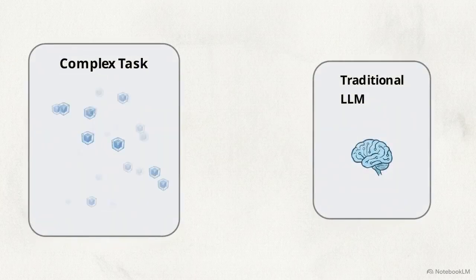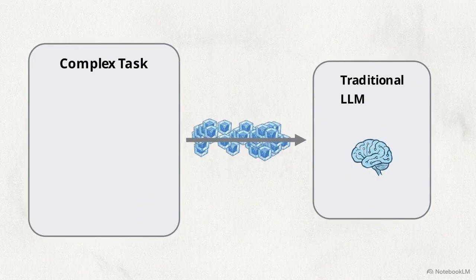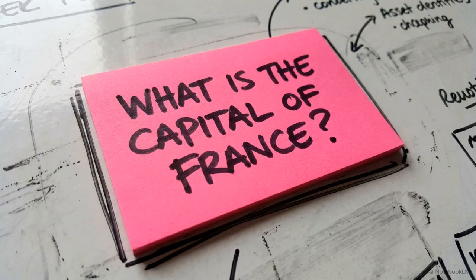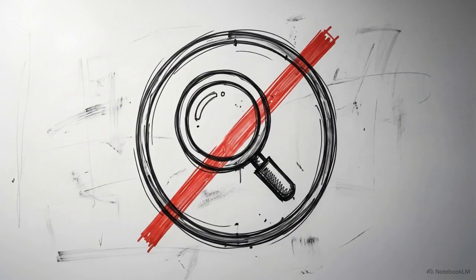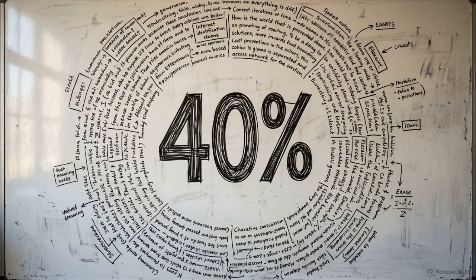When you give a traditional large language model a multi-step objective, you force a massive volume of processing into a single motion. It attempts to draft a complex research report or deploy edge AI code with the exact same uninterrupted flow it uses to answer a simple trivia question. The model drafts an output based entirely on its internal weights. It does not pause mid-sentence to run a search, cross-reference a database, or verify a statistic before moving to the